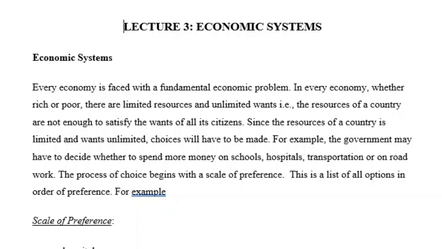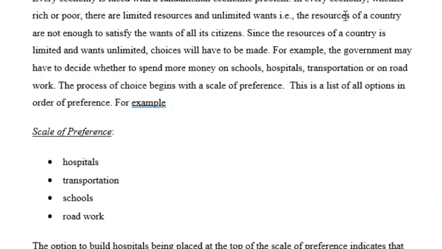In every country, whether rich or poor, there are limited resources and unlimited wants, i.e., the resources of a country are not enough to satisfy the wants of all of its citizens. Since the resources of a country are limited and wants unlimited, choices will have to be made. For example, the governments may have to decide whether to spend more money on schools, hospitals, transportation, or road work.